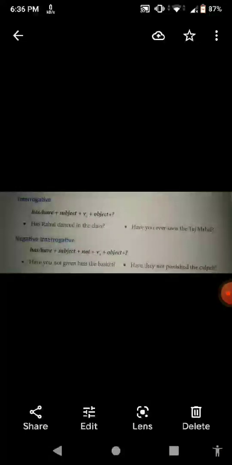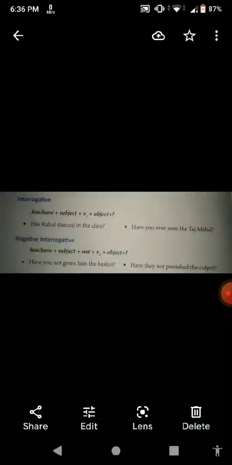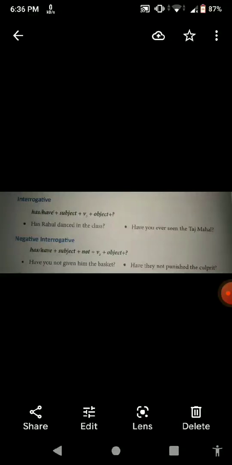Now students, please follow the next page, interrogative. Similarly, you can see has, have will come first, as we have seen in present continuous that am, is, are will come first. Here also in interrogative, has, have will come first, then subject, then V3 plus object plus interrogative sign. Don't forget to put the interrogative sign in any tense. For interrogative sentences, you should put the interrogative sign, obviously.